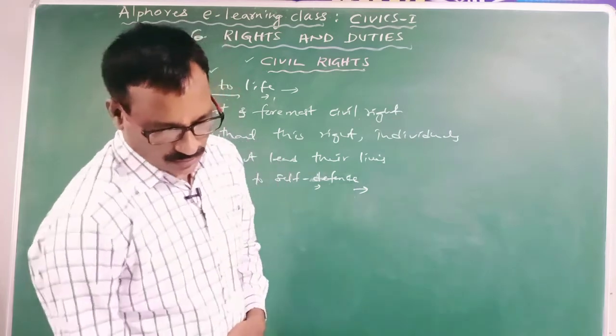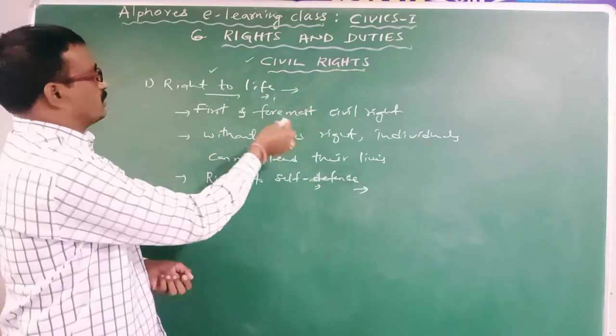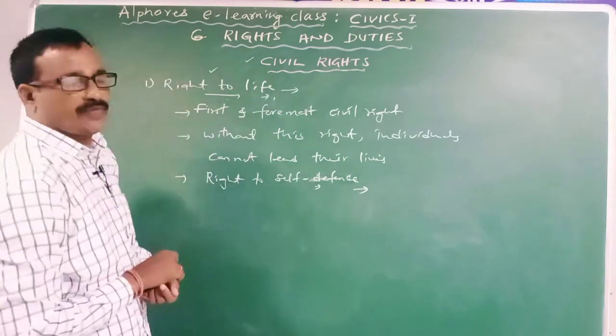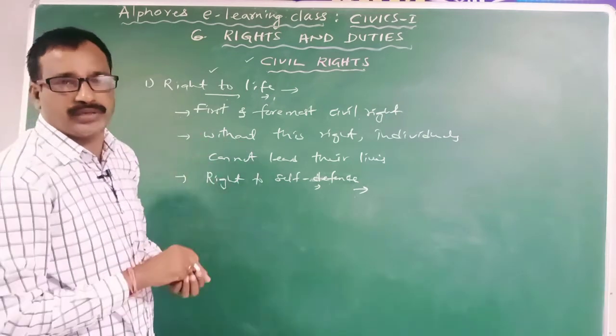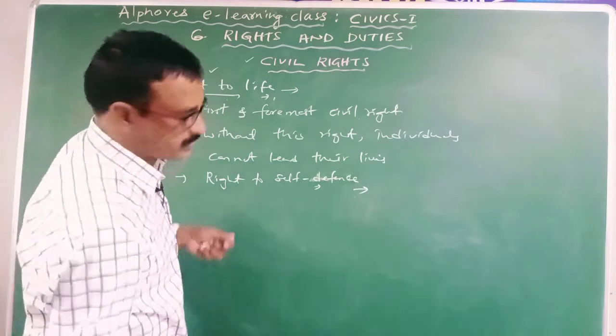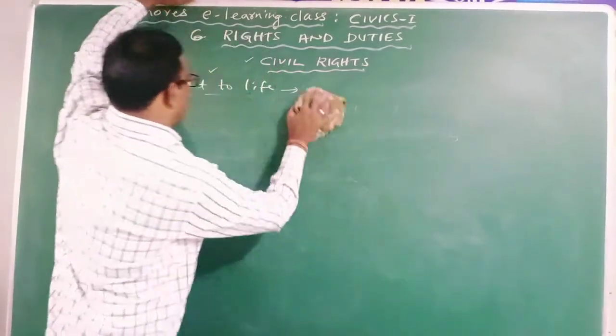Clear? So the enjoyment of other rights depends upon right to life, because if we live, then only we will enjoy the remaining rights. Clear? So it is the first one. Then right to liberty.